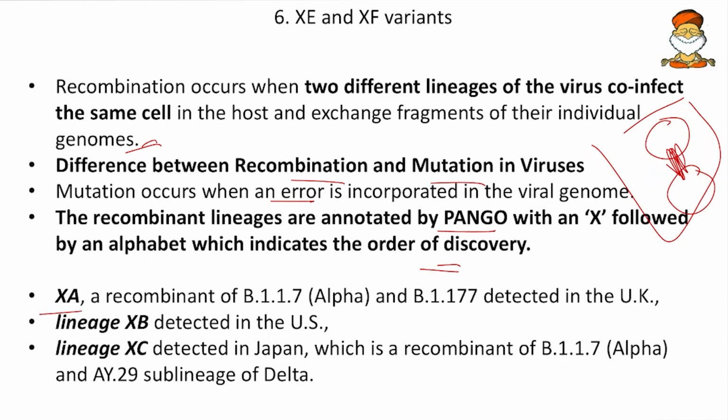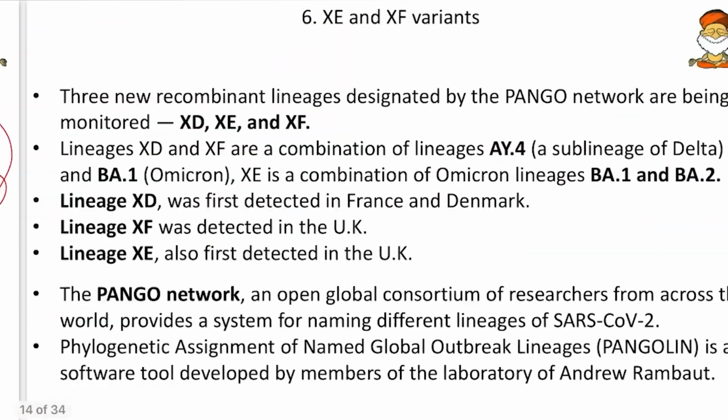So XA is a recombinant of the B117 Alpha variant and B177, and this was detected in the UK. Then we have the lineage XB that was detected in the US, and then the lineage XC detected in Japan, which is a recombination of the same B117 and a Delta lineage AY29. So just try remembering these, you need not learn them by heart.